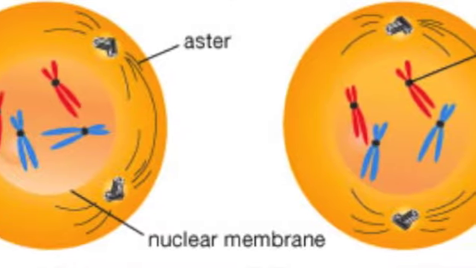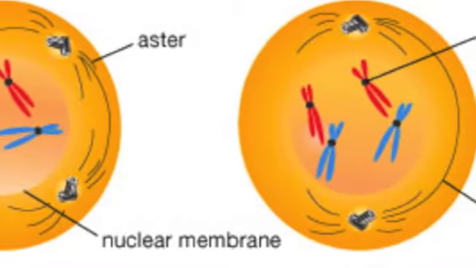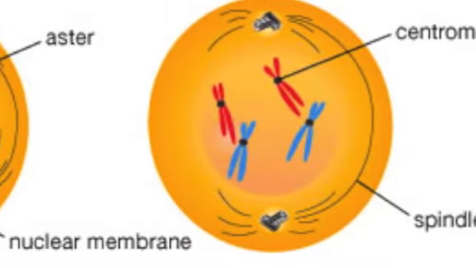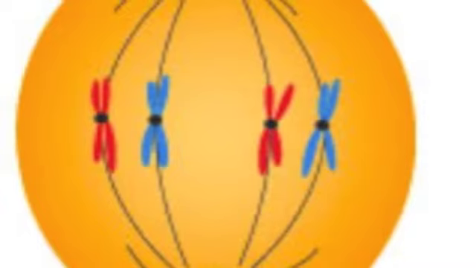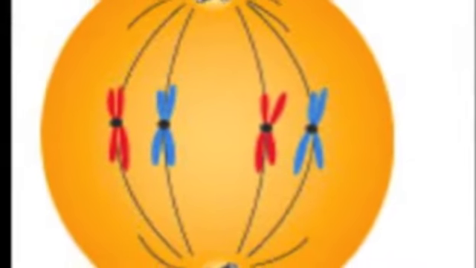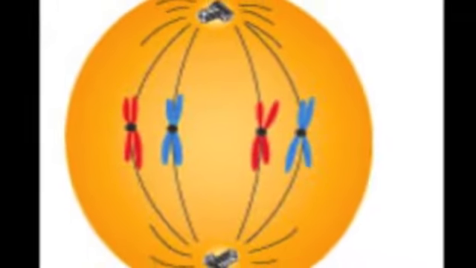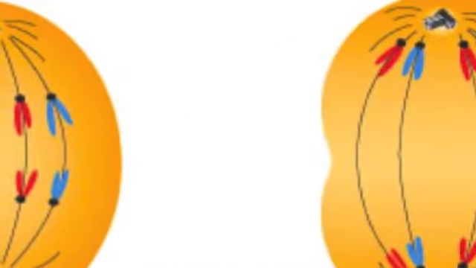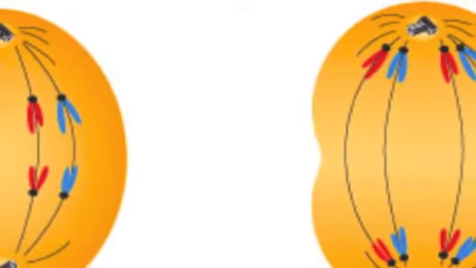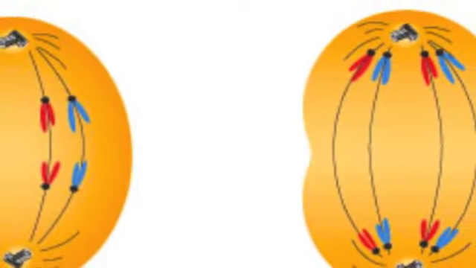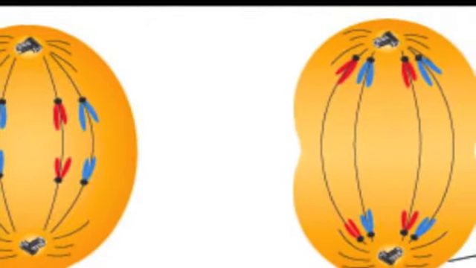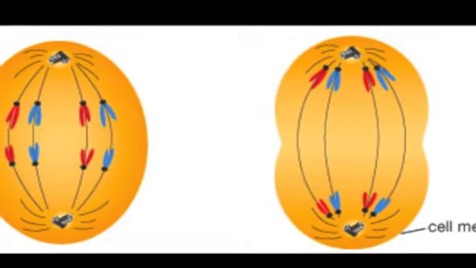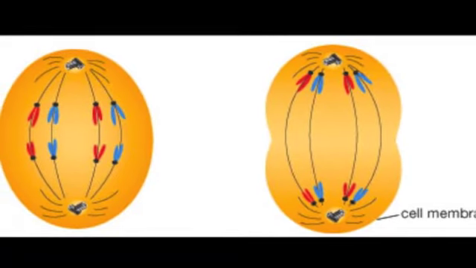In prophase 1, DNA coils and individual chromosomes become visible as tetrads. The nuclear envelope and nucleolus disappear. The spindles begin to form. In metaphase 1, spindle fibers attach to one side of each centromere, and two homologous chromosomes attach to microtubules from opposite poles. Each pair of homologs then lines up at the metaphase plate. Next comes anaphase 1, where microtubules of the spindle fibers shorten and pull chromosomes toward the poles, taking sister chromatids with them. Each pole ends up with a complete set of haploid chromosomes consisting of one member of each homologous pair.